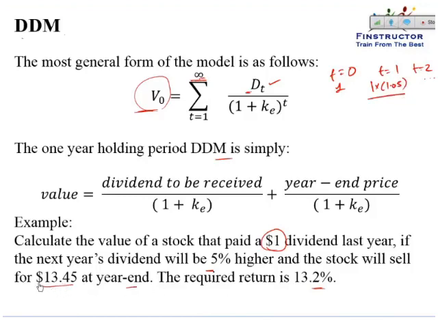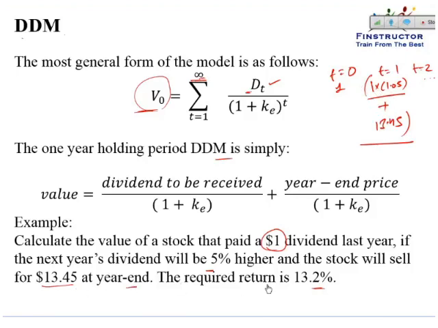And the stock we are given will be able to be sold at $13.45 at year end. So if we hold this stock for 1 year, the total cash that we will get from this stock at the end of the year would be $1.05 of dividend plus 13.45, which is what we will be able to sell it for. The value of this stock today, that is at t equal to 0, will simply be the discounted